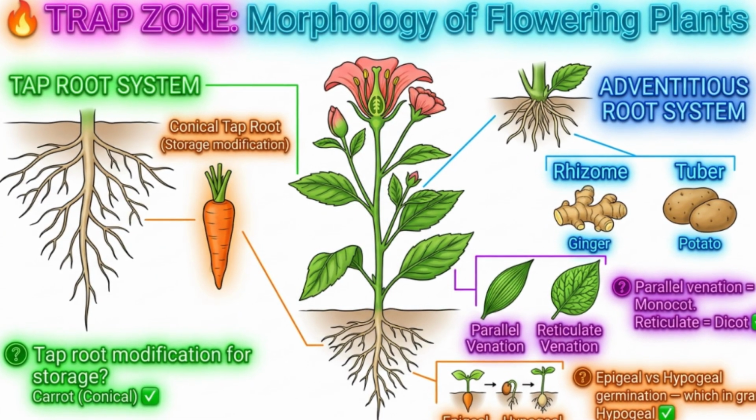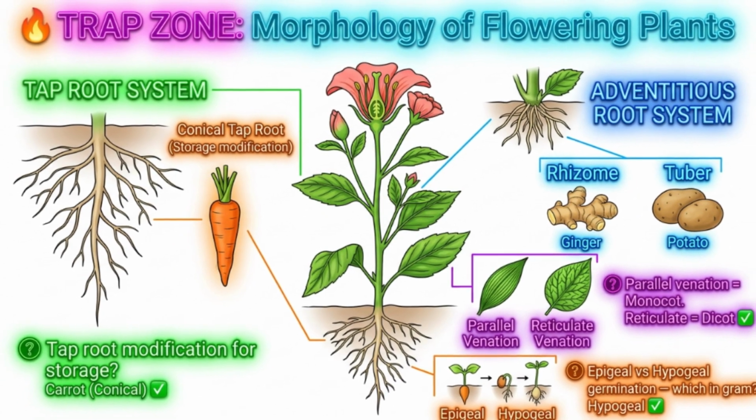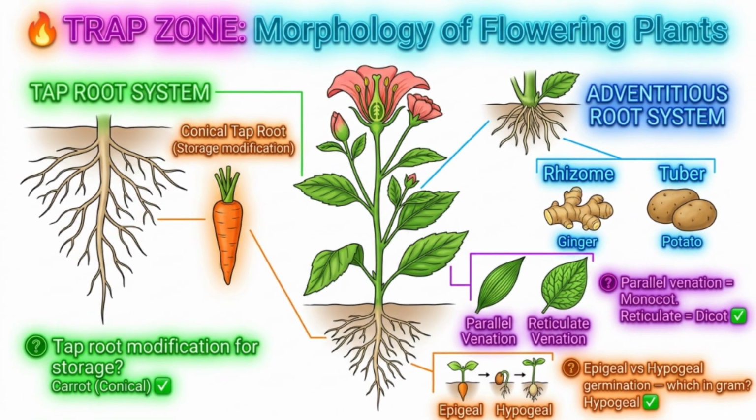Fastest marks in NEET if you know your modifications. Carrot, conical taproot. Turnip, napiform. Radish, fusiform. These are all taproot modifications for food storage. Leaf venation. Parallel means monocot, like grass, maize. Reticulate means dicot, like mango, hibiscus.